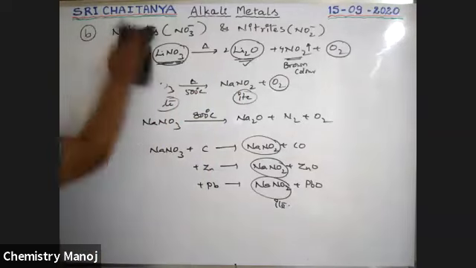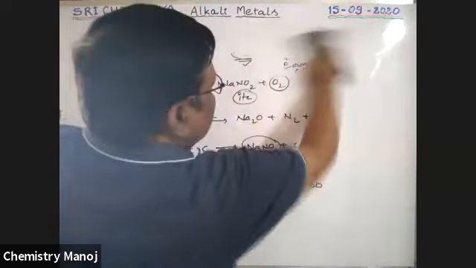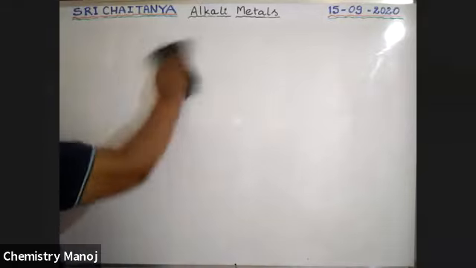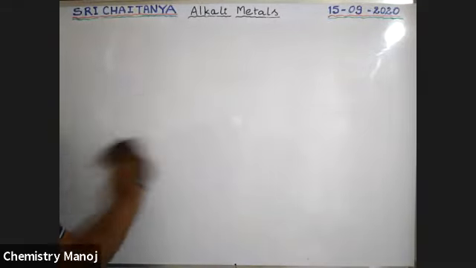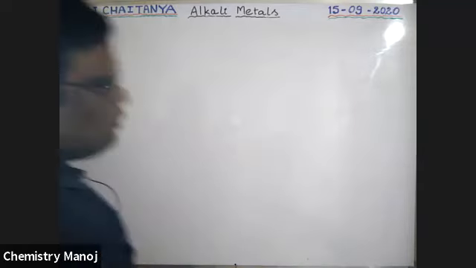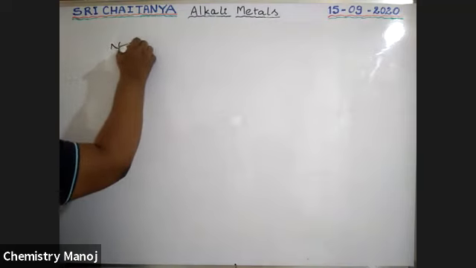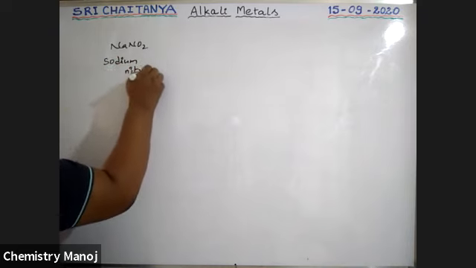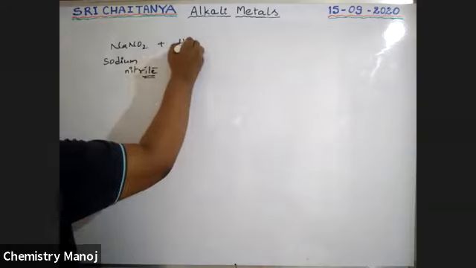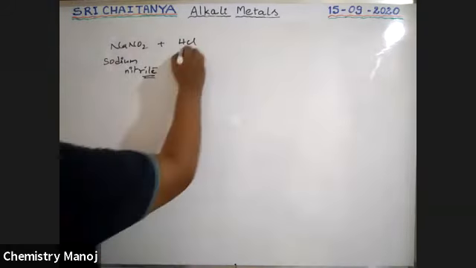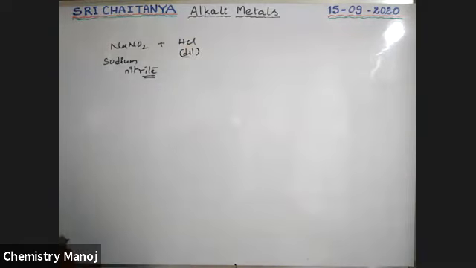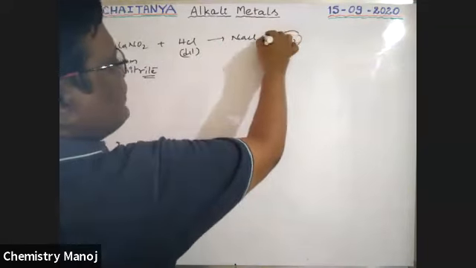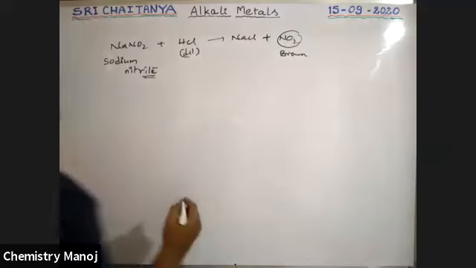Now, when sodium nitrite NaNO2 reacts with acids like dilute HCl, it gives NaCl plus NO2 gas, and it is important. A brown colored gas is released.